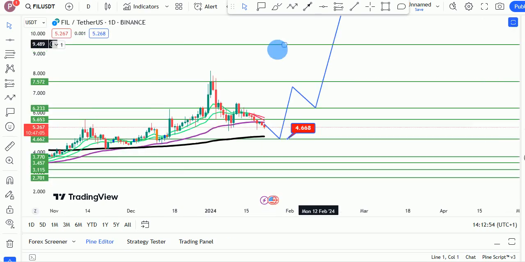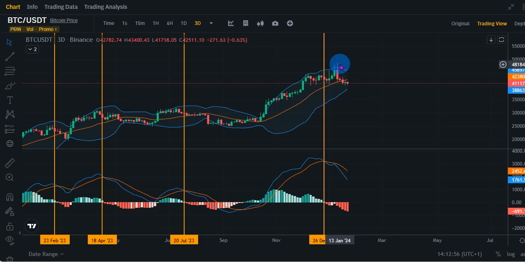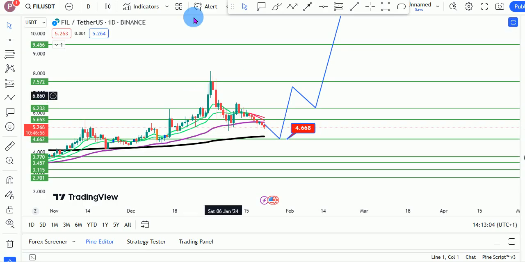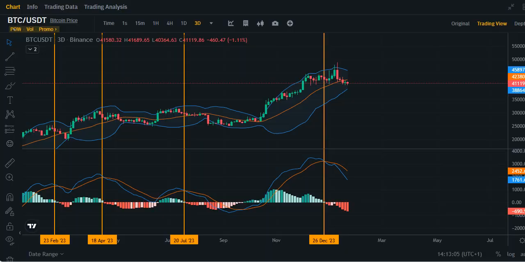Another reason is Bitcoin, the king of the market. Right here, we have been seeing Bitcoin push to the downside, and as you can see, the same thing, Filecoin has been seeing this push to the downside. So most of the time, whatever we see happen to Bitcoin happens to a lot of coins, right?